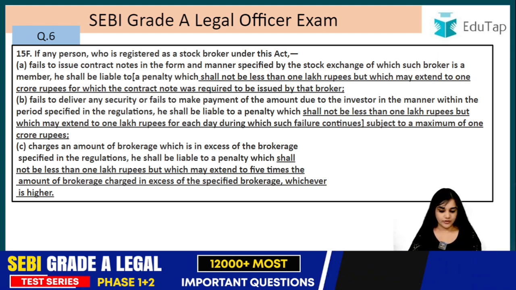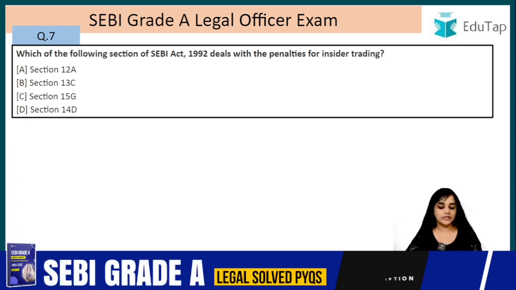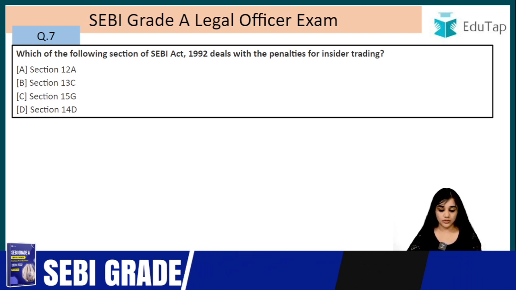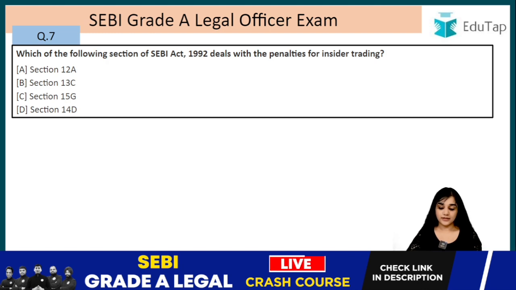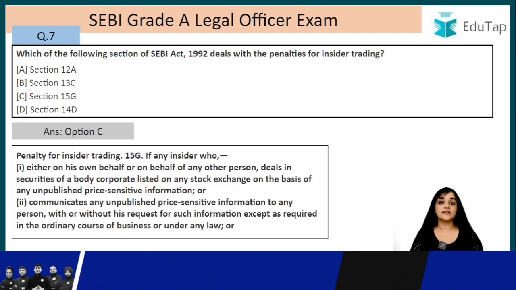Alright, question number 7. Which of the following sections of the SEBI Act 1992 deals with the penalties of insider trading? So this question is also very important. They do ask about the penalty of the insider trading. So please pay attention to this also. It is option C, that is section 15G. So first of all, what is insider trading?